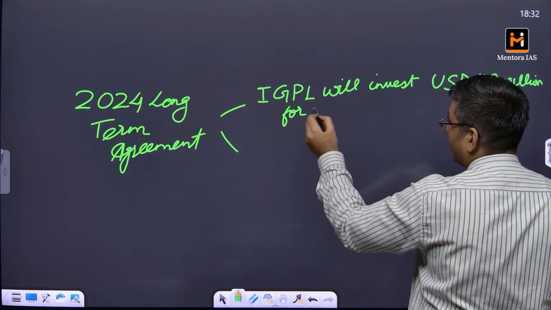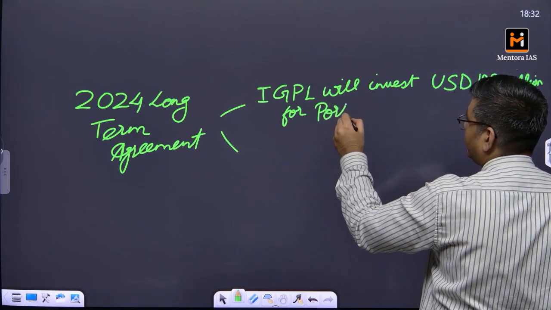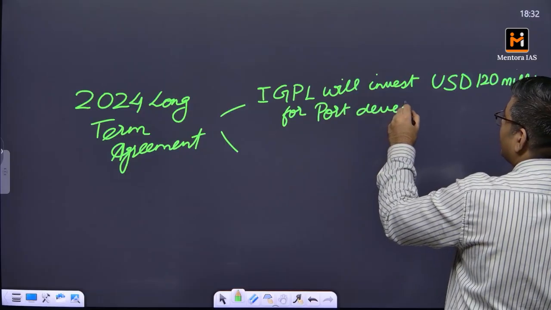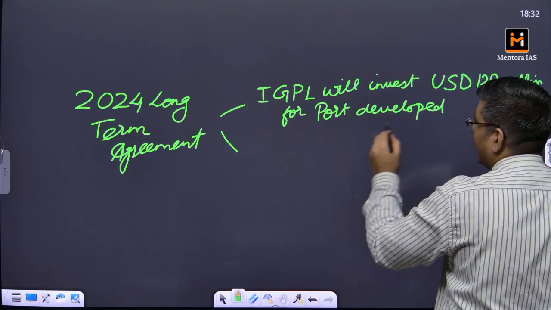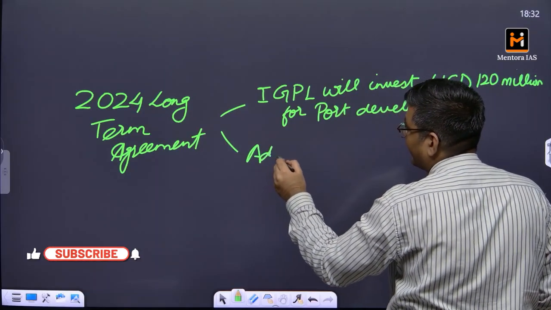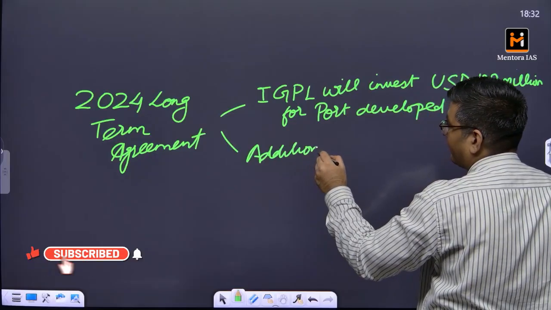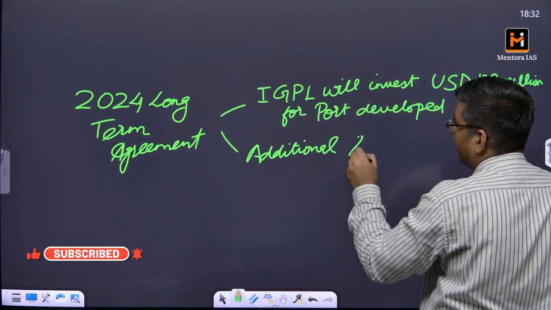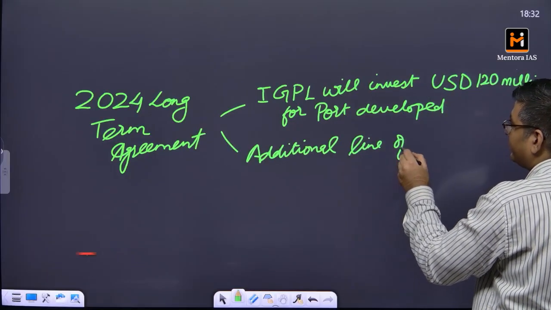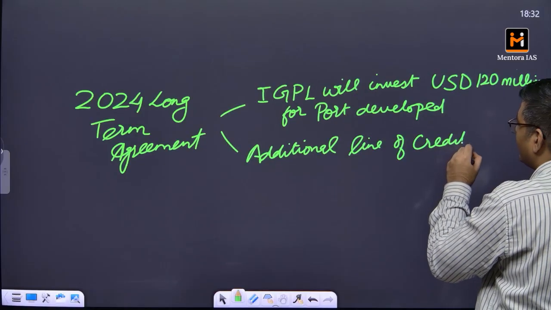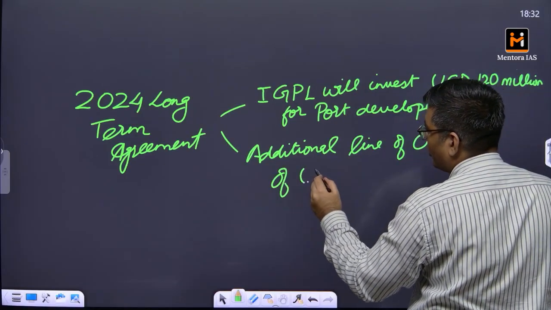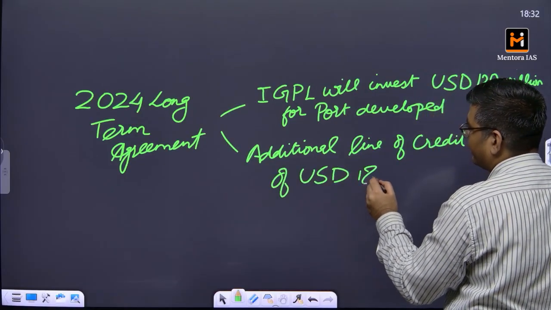This was promised. Now the second thing that was promised was an additional line of credit of US dollars 180 million.